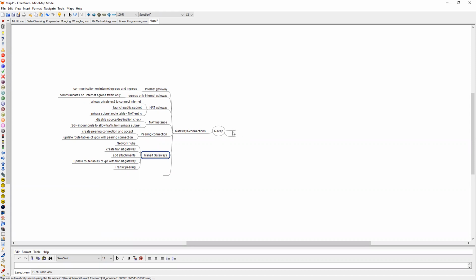And we also talked about network access control lists. Network access control lists, they are a subnet level firewall, we can say. If you make any change related to protocol in the NACL, it applies to the entire subnet. Yes, we have talked about these things. Let us go to our AWS console now.